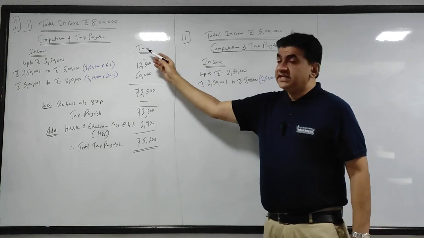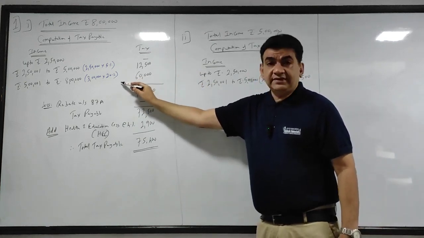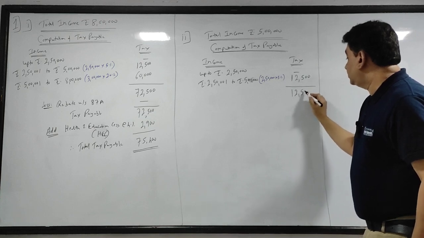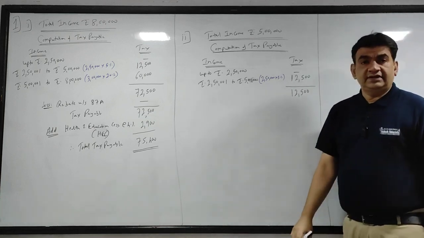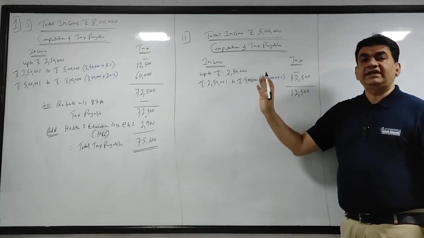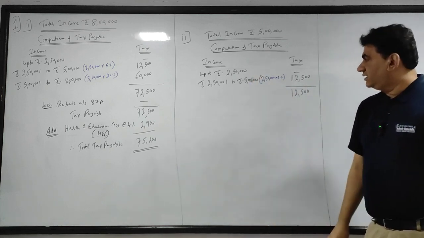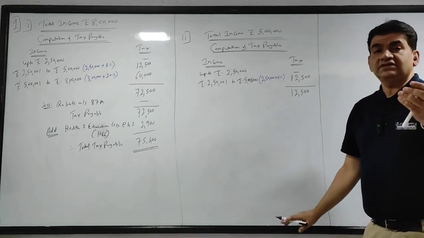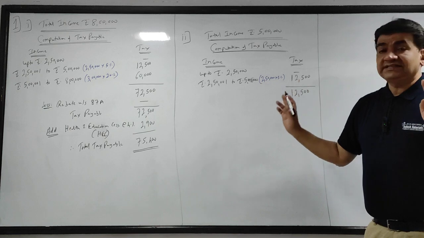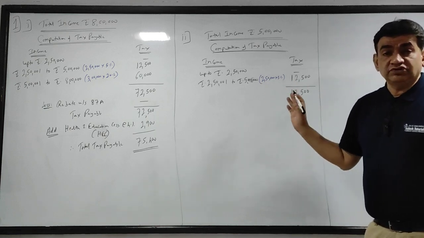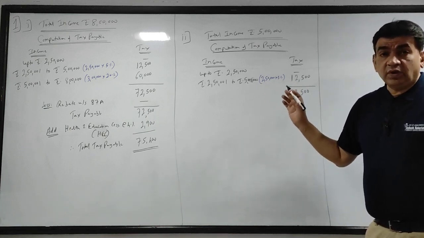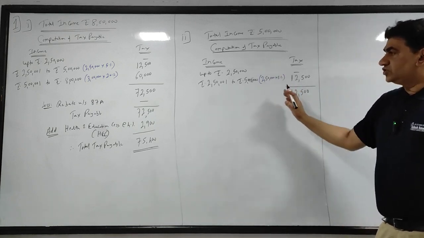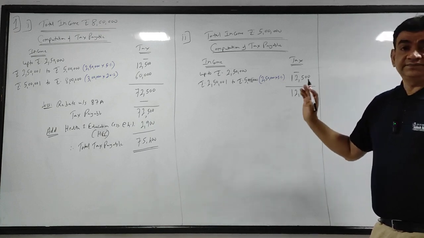See, in the previous case it was 8 lakh, so you took the next lakh. Now it ends right here. So this amount is 12,500. Further ahead I have kept variations like 4 lakh 450 as well. Okay? Don't worry, I'll be covering all possible varieties. After this, you will say, sir, you have taught us very nice things. As I told you, your next 2 chapters will also become very simple, because you have to compute the income the normal way and then do this tax calculation. So that is being covered here. Okay? So 12,500 came.